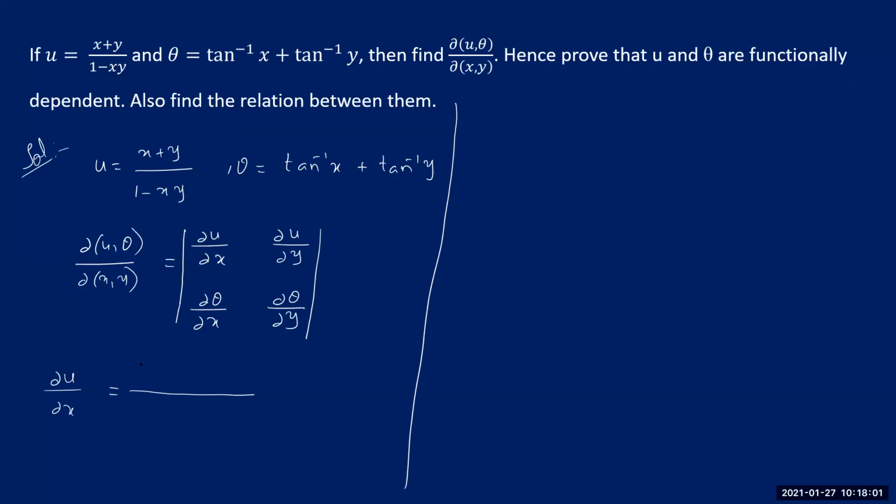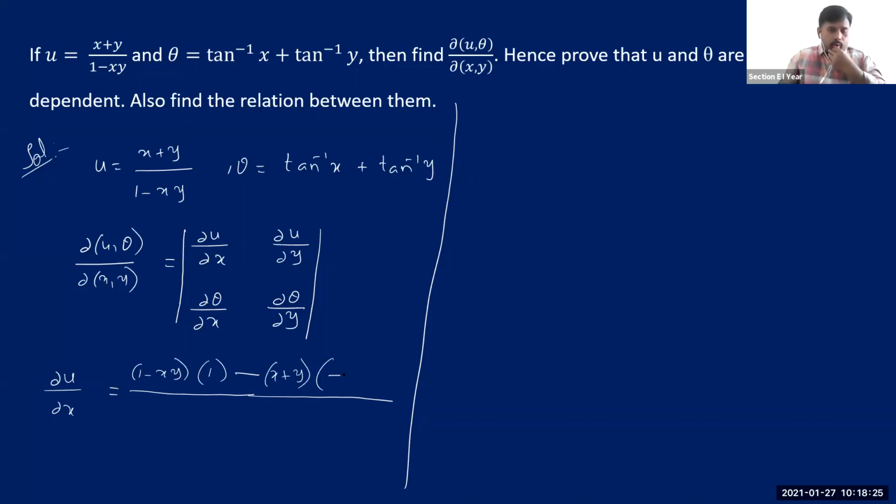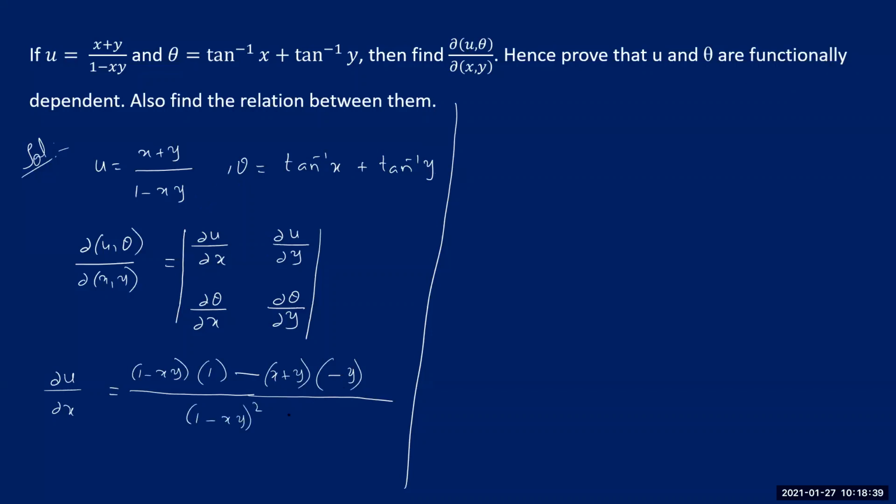1 minus xy into 1 plus 0, minus x plus y into minus 1. Check it again. Only one? Minus y. Yes, sir, minus y. Right, because in xy, y is a constant, which will remain here, right? Then in the denominator, we write 1 minus xy whole square. Good.